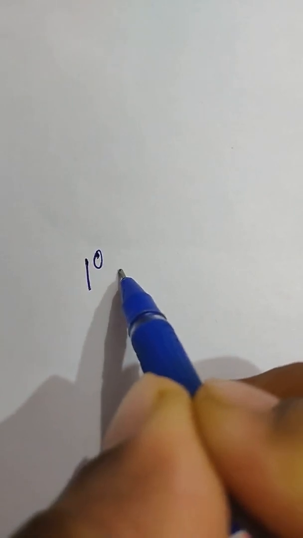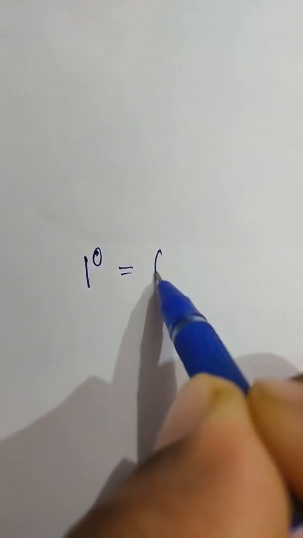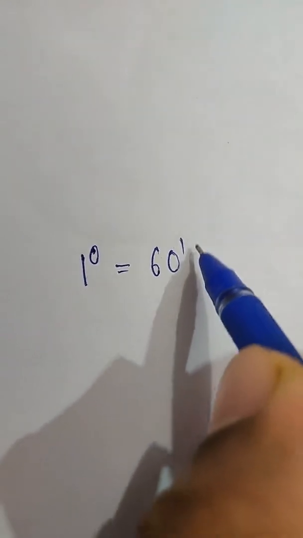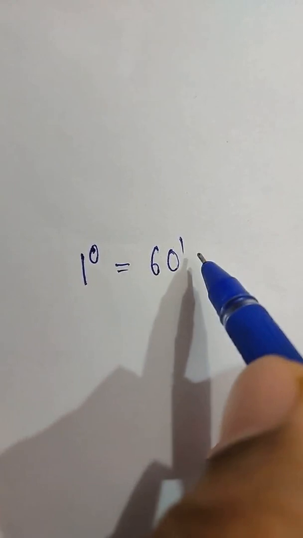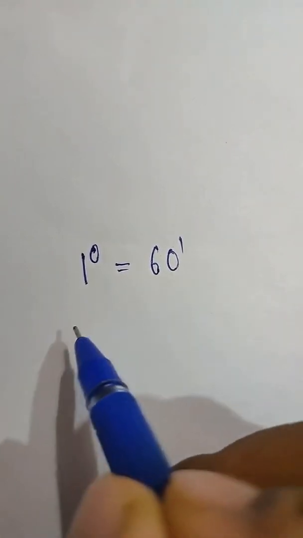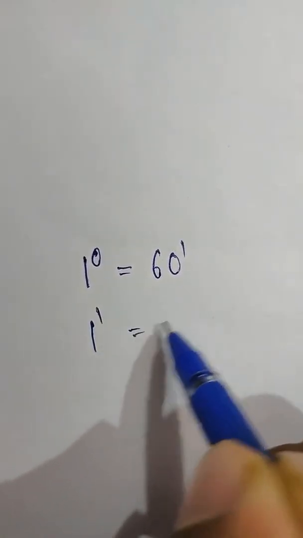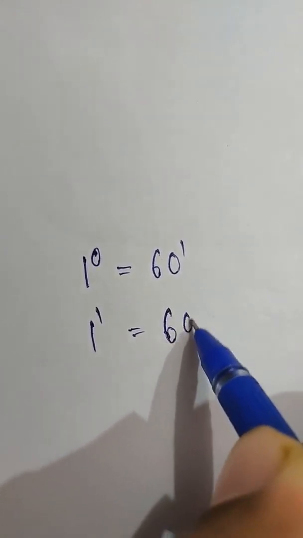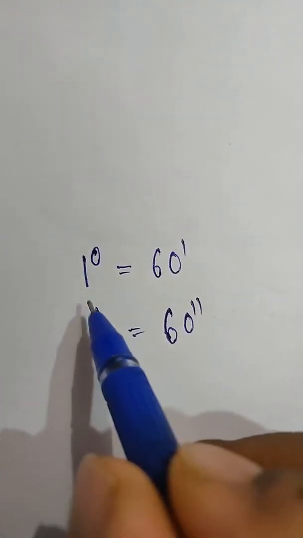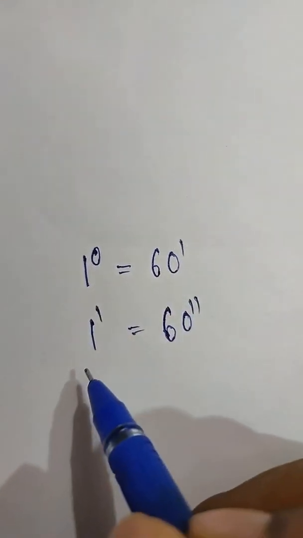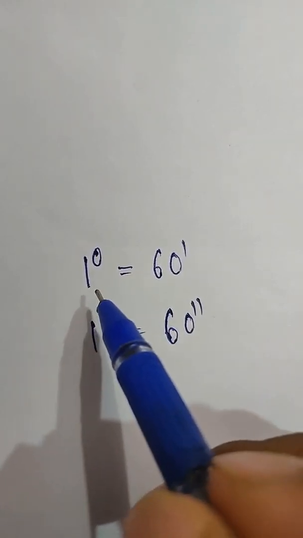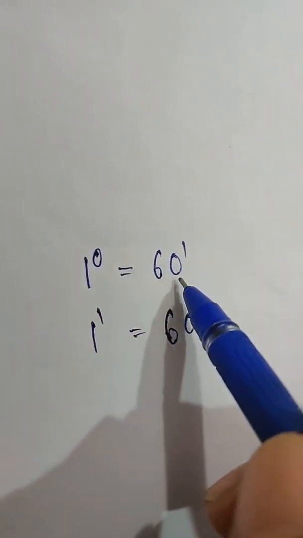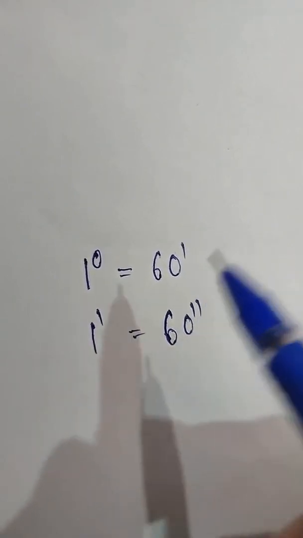Students, now again, 1 degree is equal to 60 minutes. Is it clear? The minute is denoted like this. 1 minute is equal to 60 seconds. So the degree is converted to minutes, and the minute is converted to seconds.